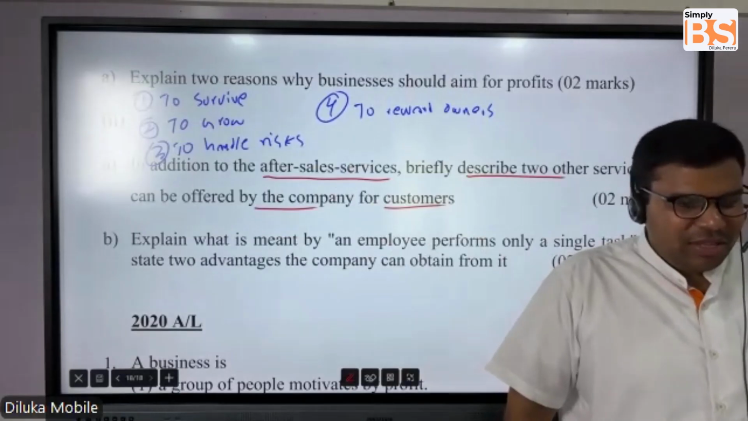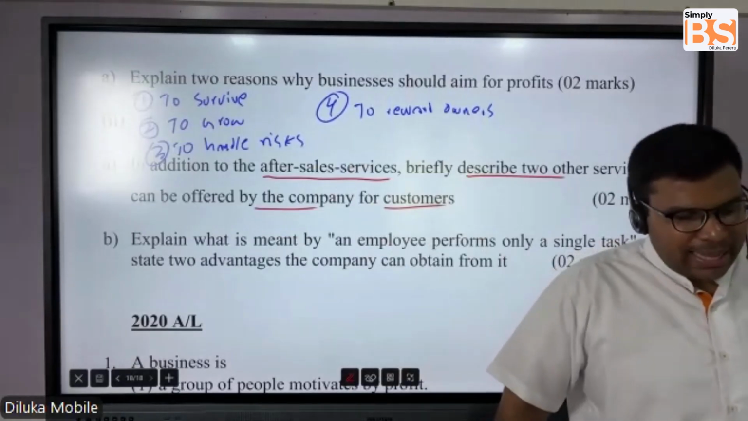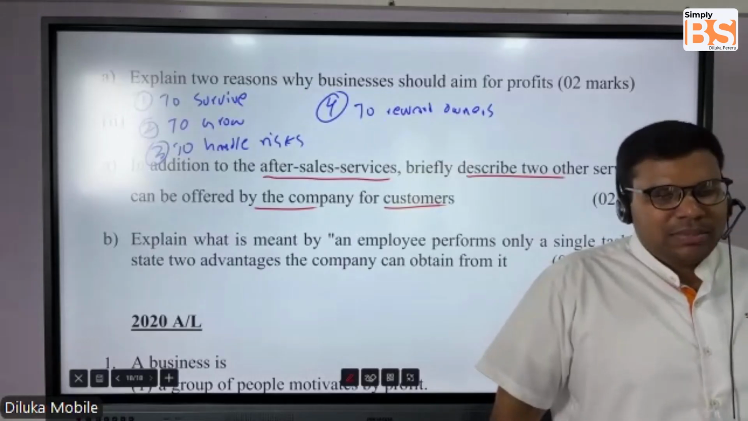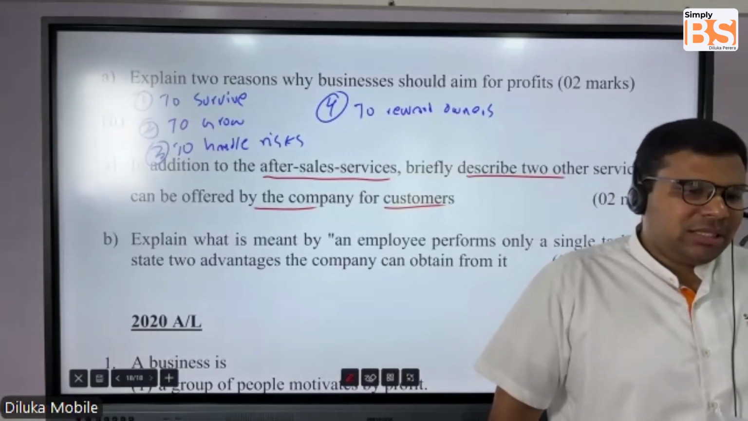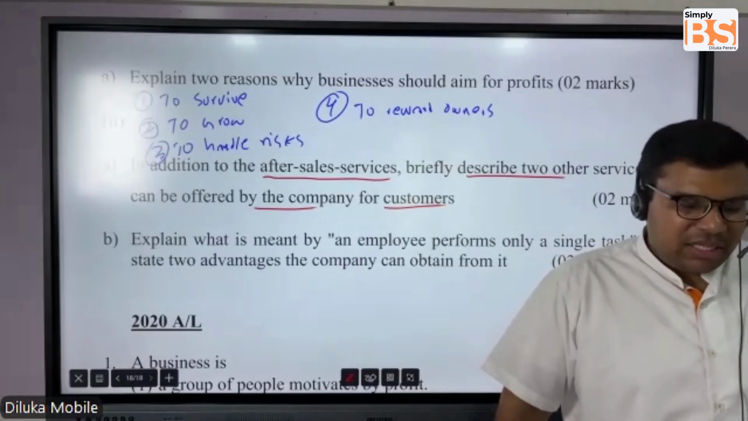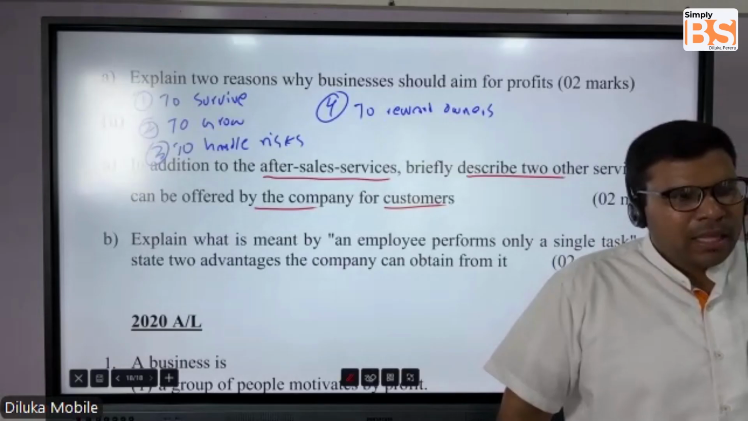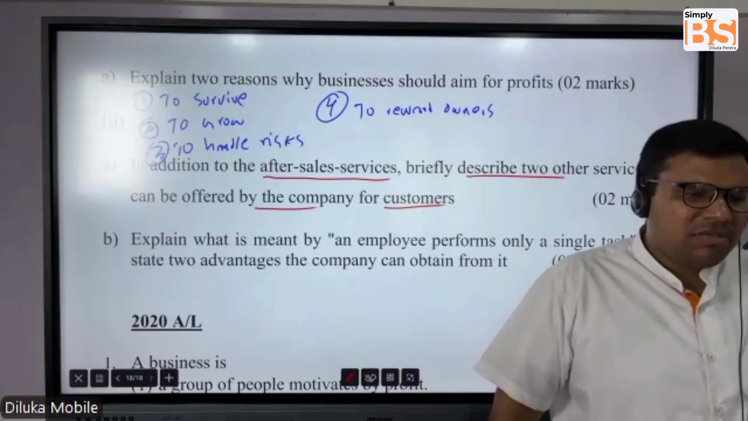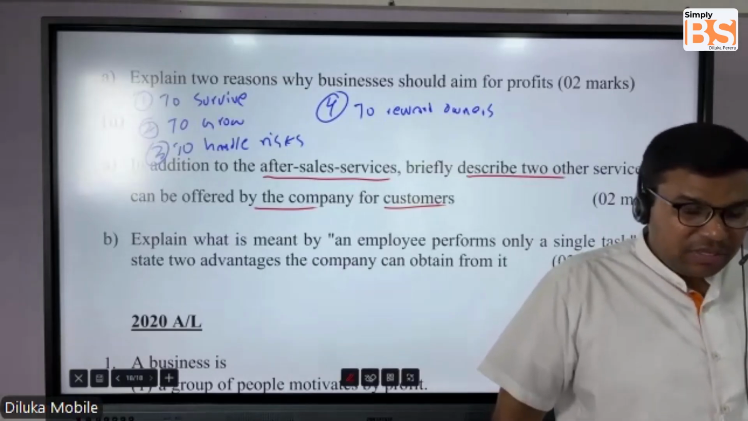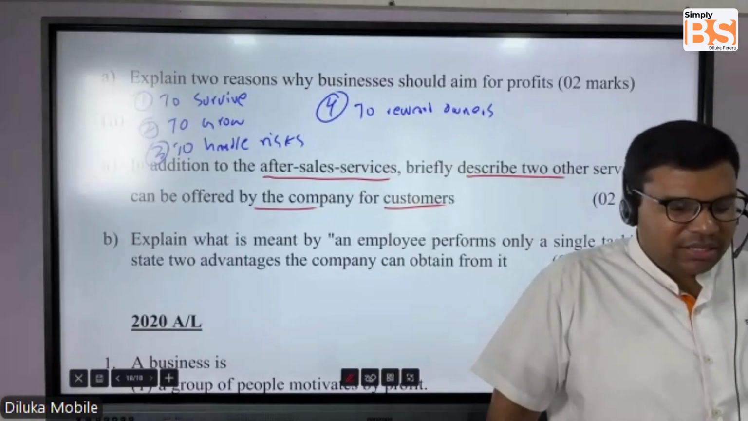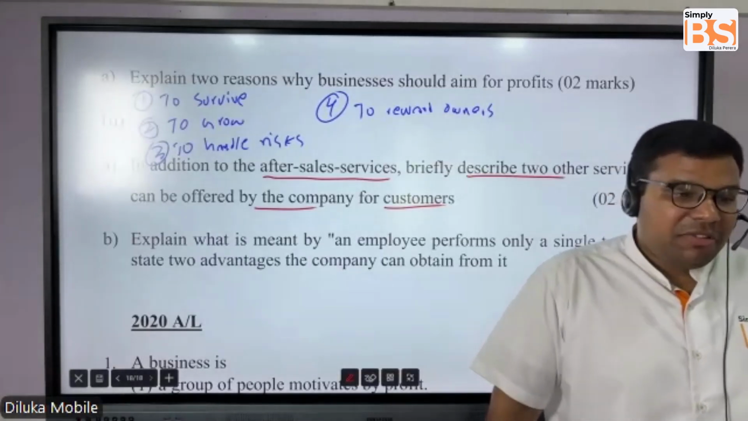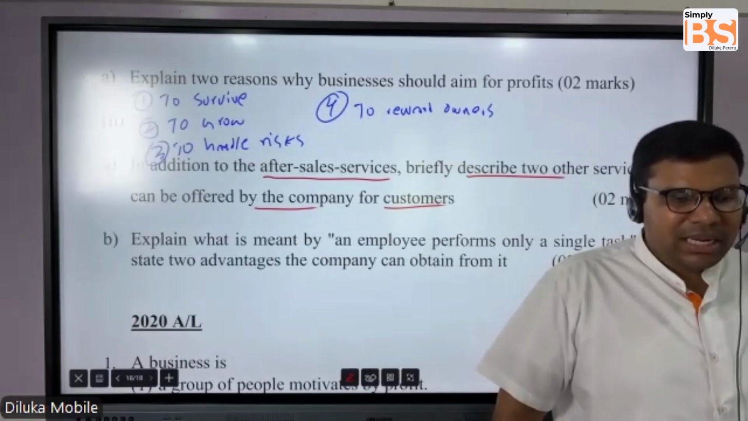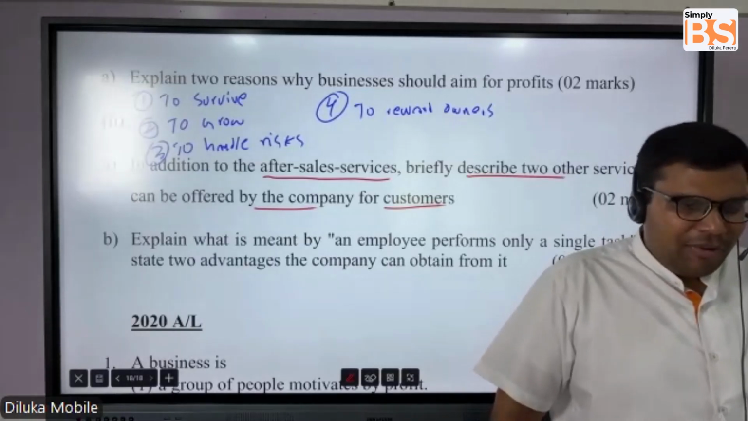Now, this particular company is assembling zero emission vehicles and selling them to customers, and on top of that, after sales services are also provided. They are providing spare parts, repair services, accident repair services, all those things. Those are the after sales services offered. Apart from these, the question is asking what other types of services this company could offer.